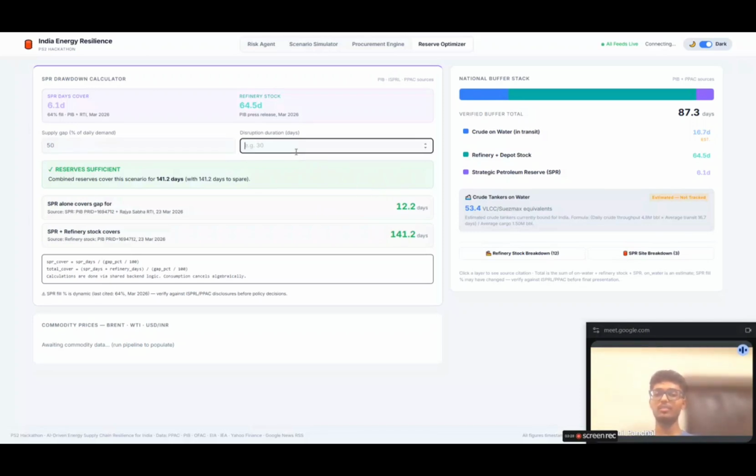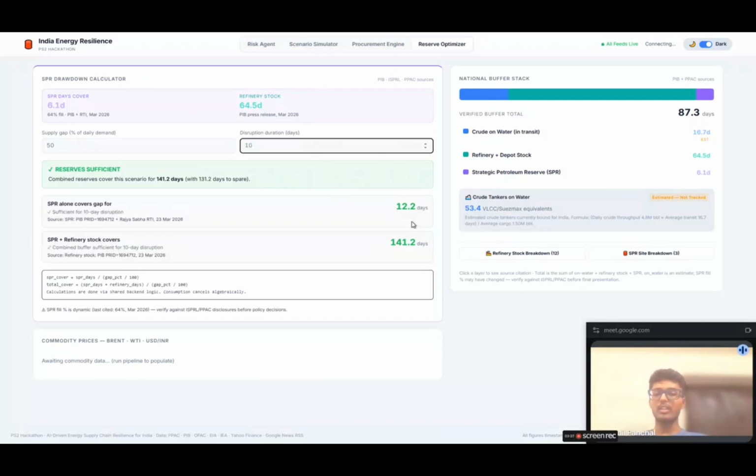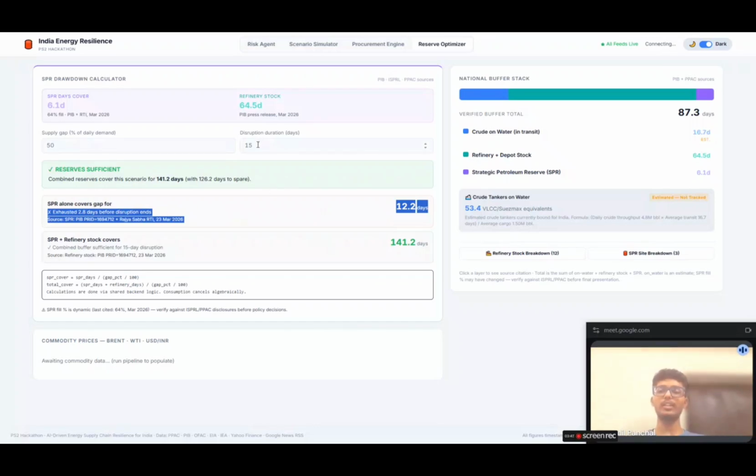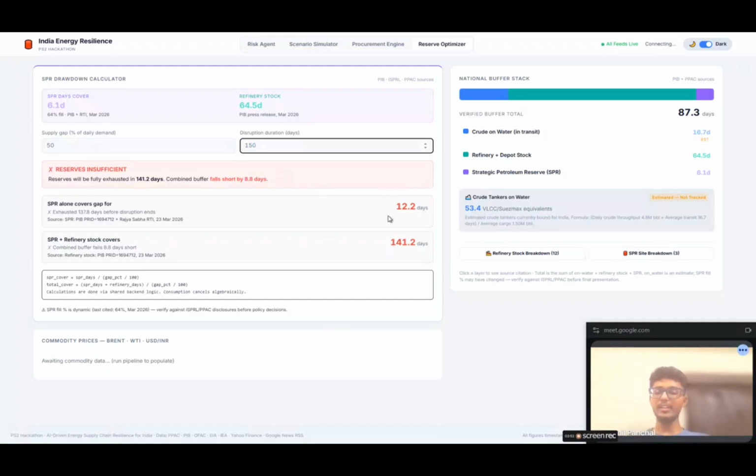Now let's talk about the disruption duration. Here we have kept the disruption duration empty, so these two numbers are in green. Let's take it as 10, then still these two are green, right? Let's take it as 15, so it will turn red. It simply shows that our reserve won't last for 15 days of disruption, right? If we keep it at 150, then both will turn red. Let's talk about some other things.